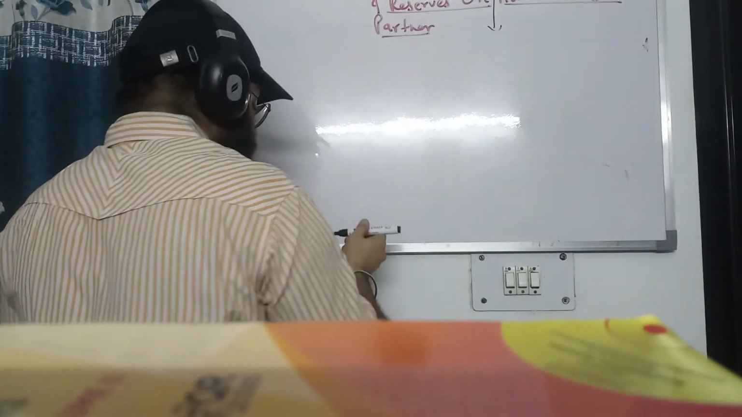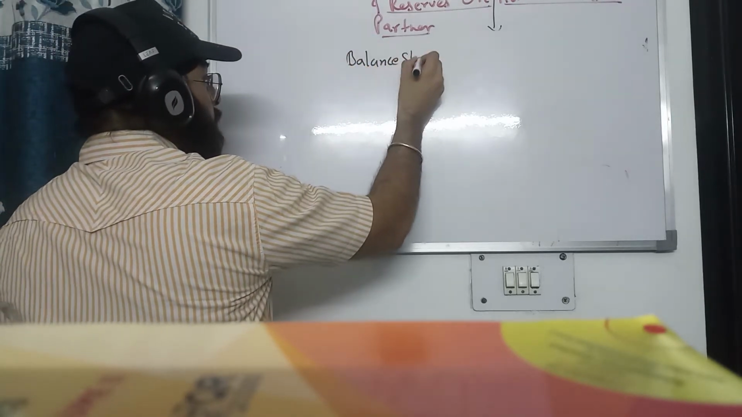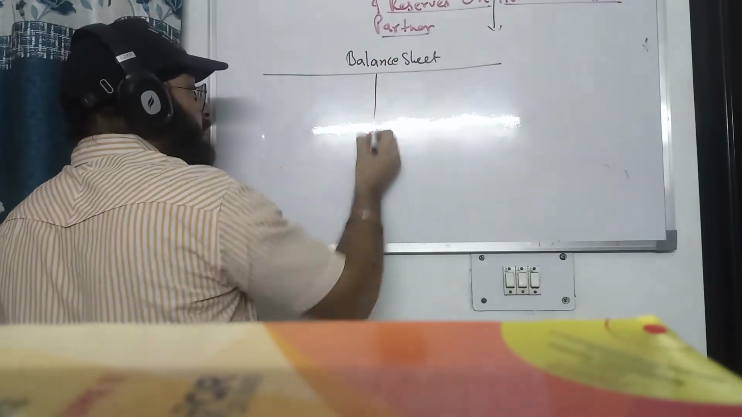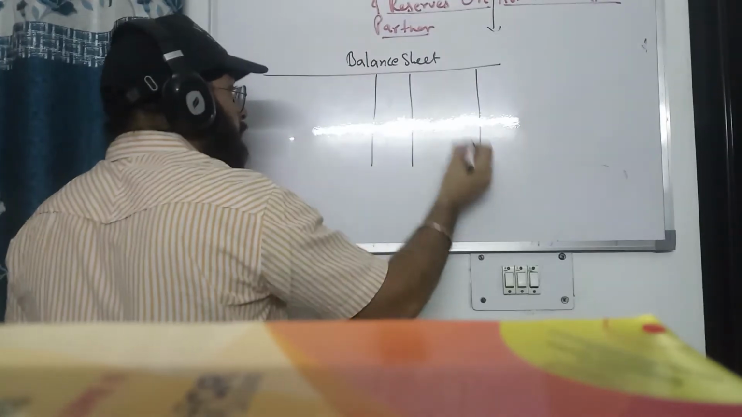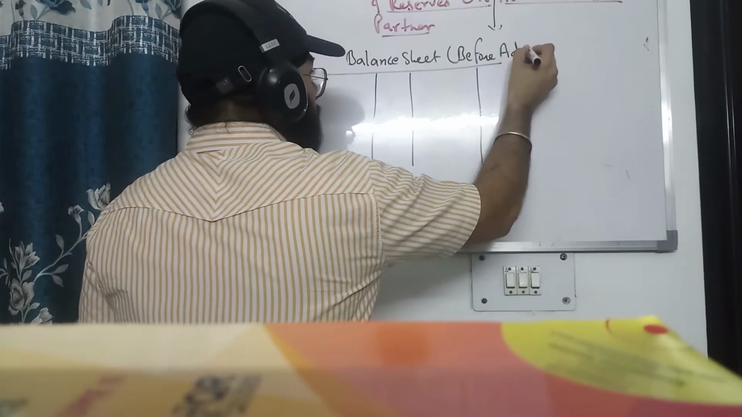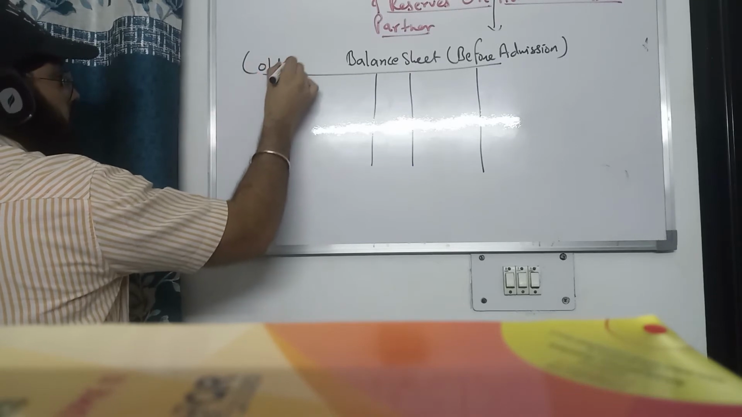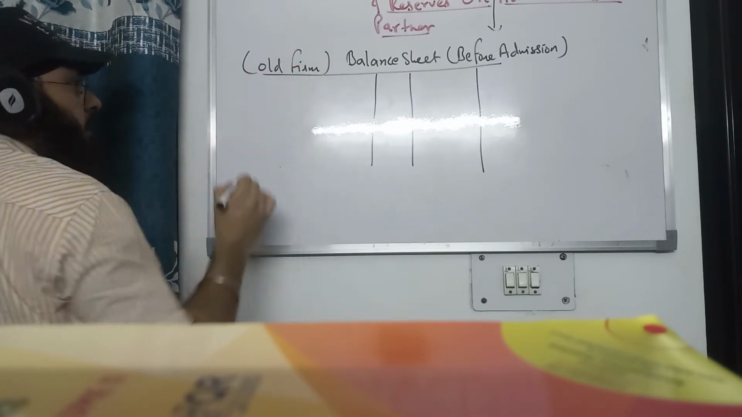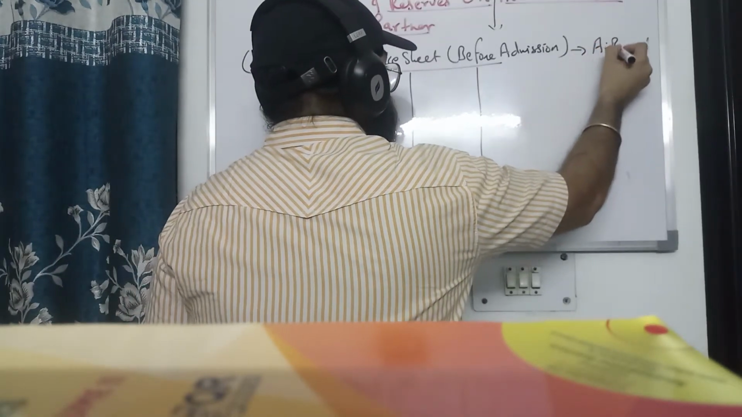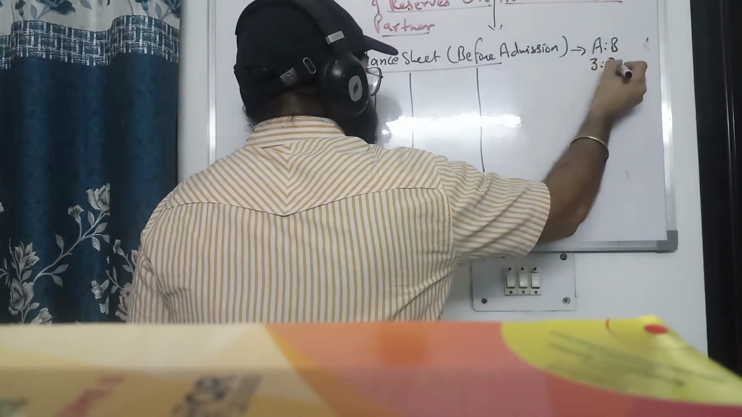Suppose, let us take a balance sheet. This is a balance sheet before admission, or we can say this is the balance sheet of the old firm, belonging to the old partners. Let's say the old partners are A and B, and they share profit and loss in the ratio 3 is to 2.